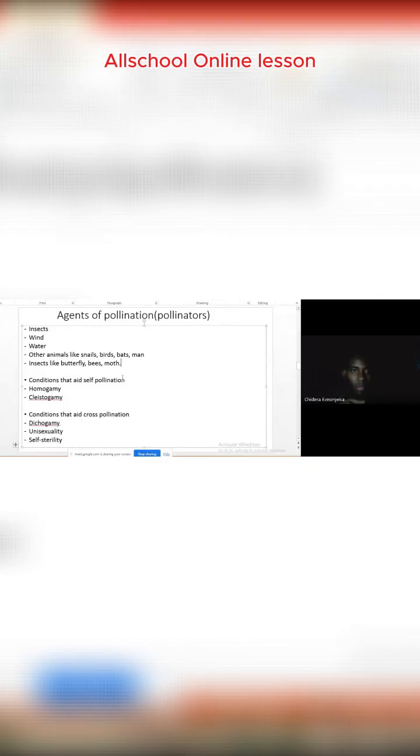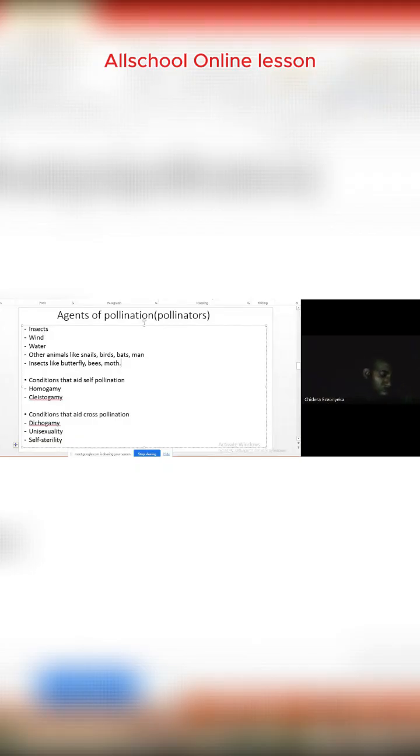Just like they are on my screen, the two conditions that aid self-pollination are homogamy and cleistogamy. And the three conditions that aid cross-pollination are dichogamy, unisexuality, and self-sterility. These are some of the conditions that aid pollination.